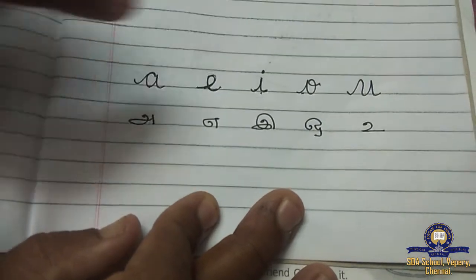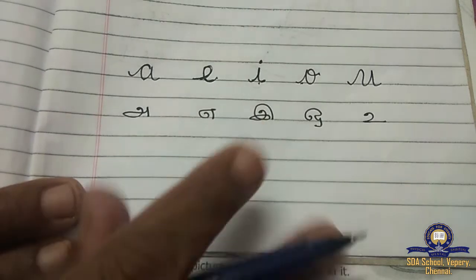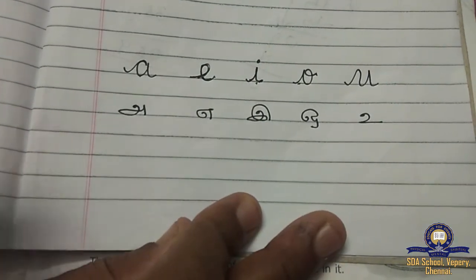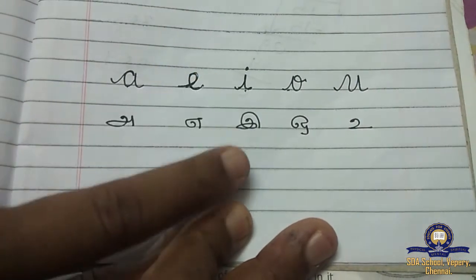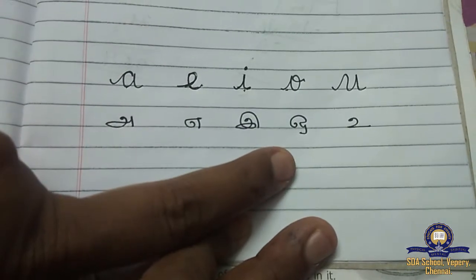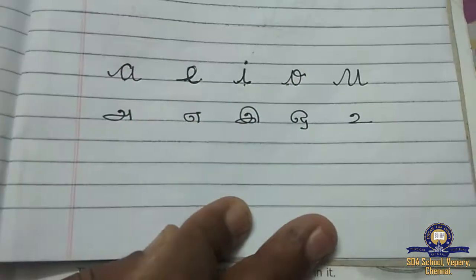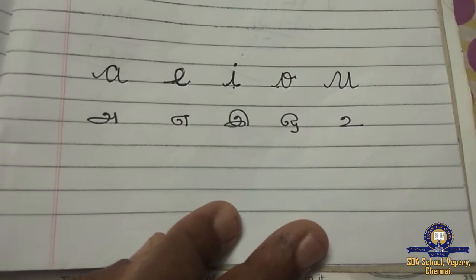Understood, children? And E means what? See, egg, an A sound. Now we won't say E, isn't it? E we won't pronounce. We will say A. For I, we pronounce it E. Okay? And for O, owl and all, we want owl, like that only.